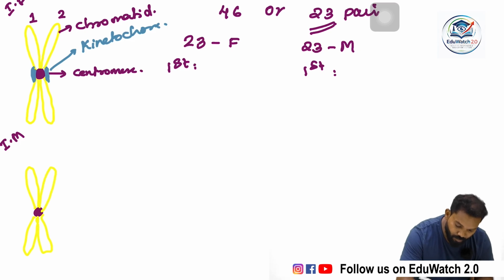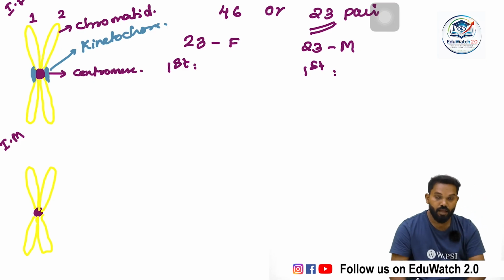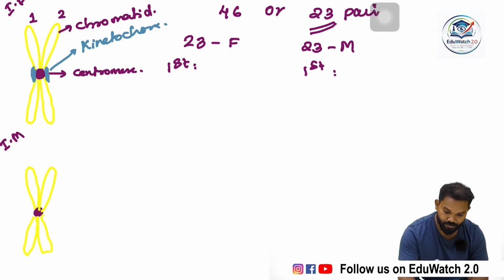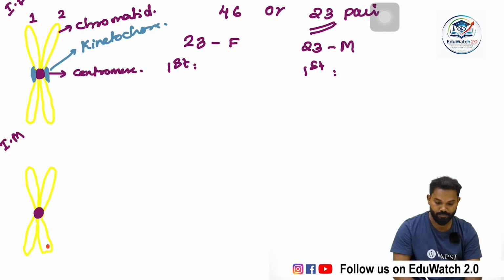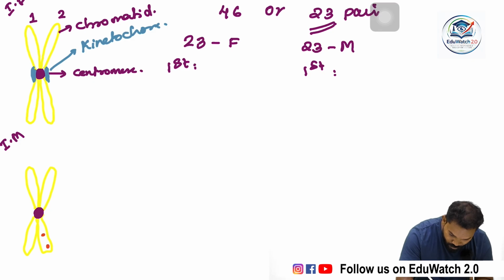There are two chromatids joined at a common point, which is known as the centromere, and there are genes. This dot represents a gene: first gene, second, third, fourth, fifth.